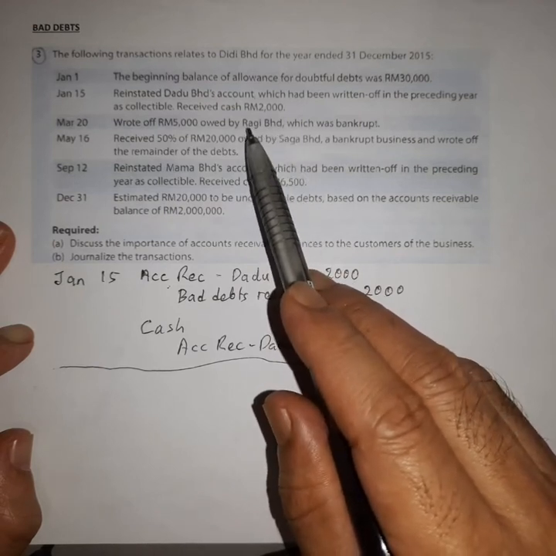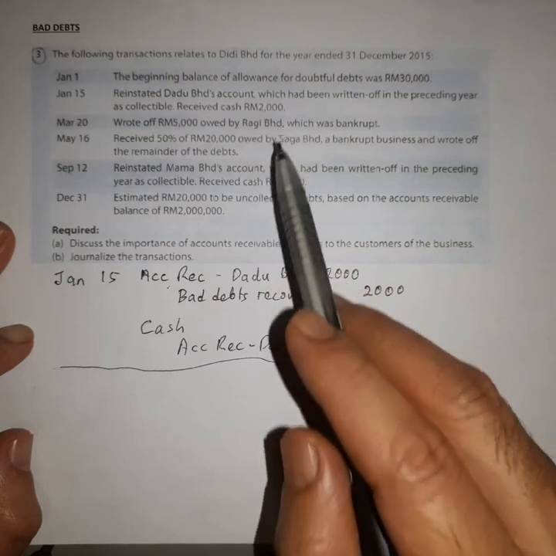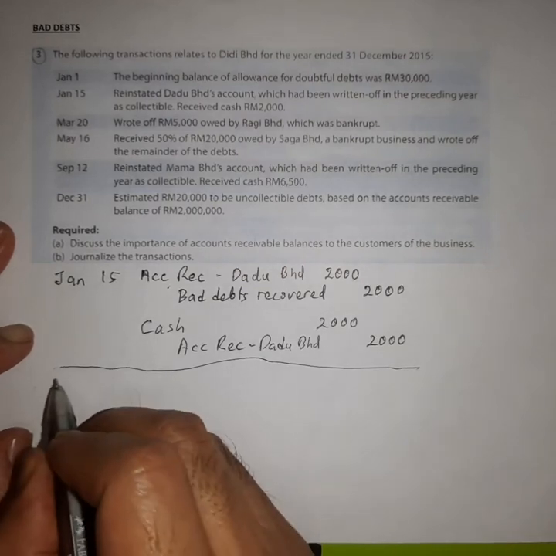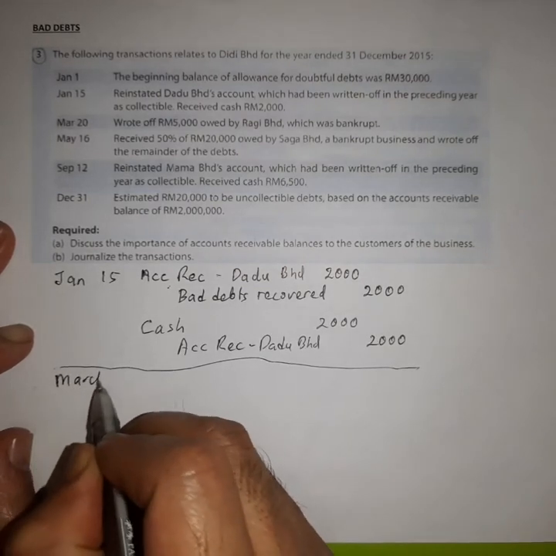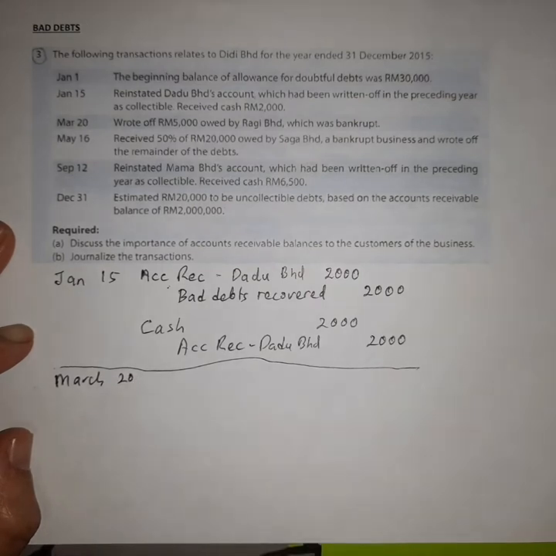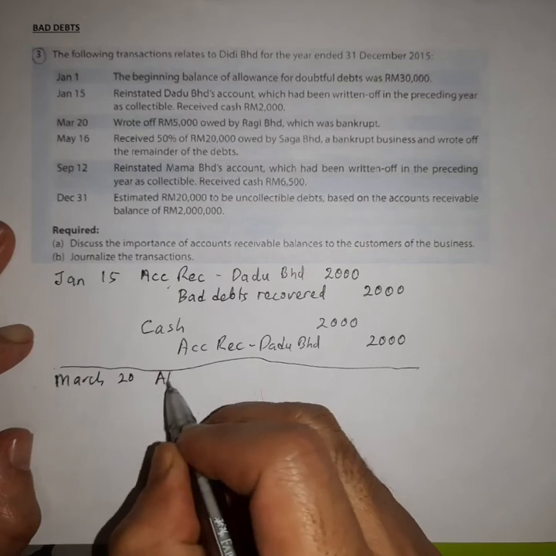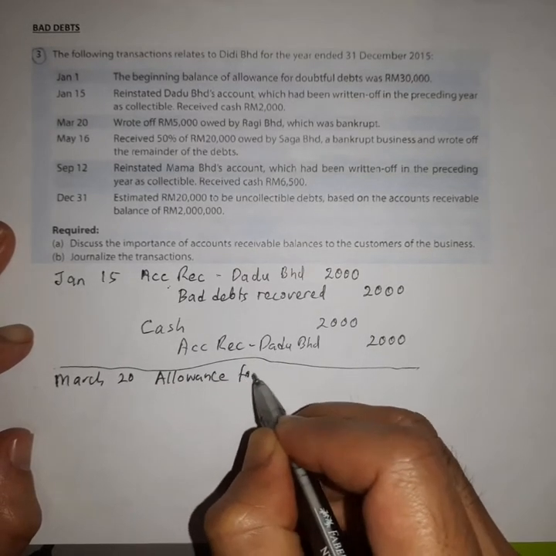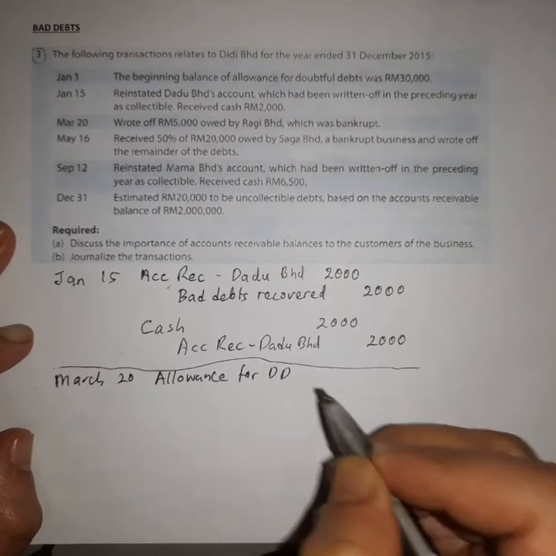In this question, the account receivable is for Ragi Berhad. Very straightforward. To write off the account receivable, you debit the allowance for doubtful debt.